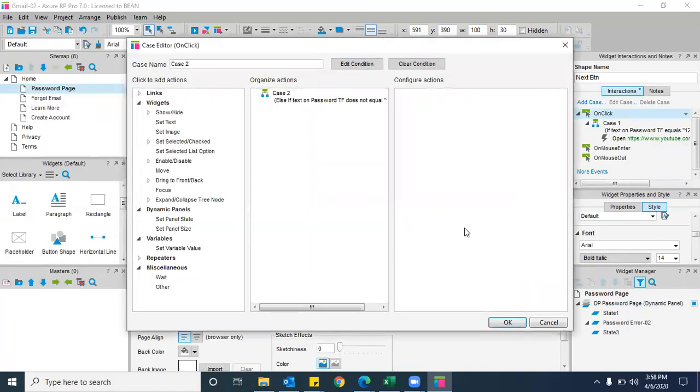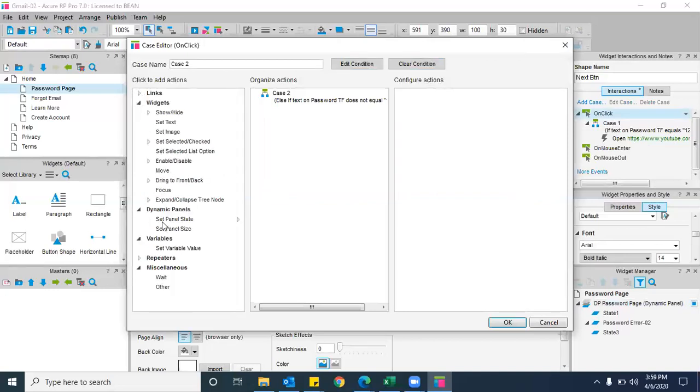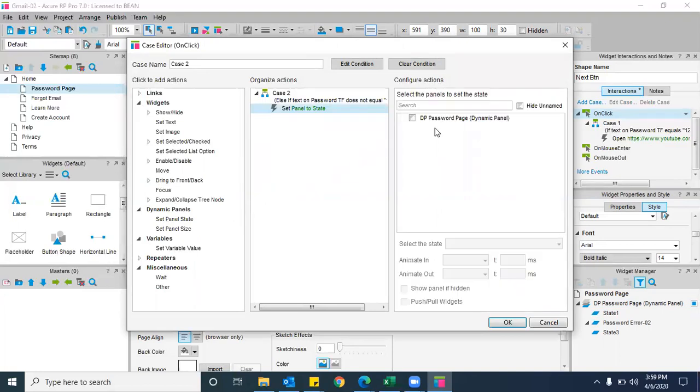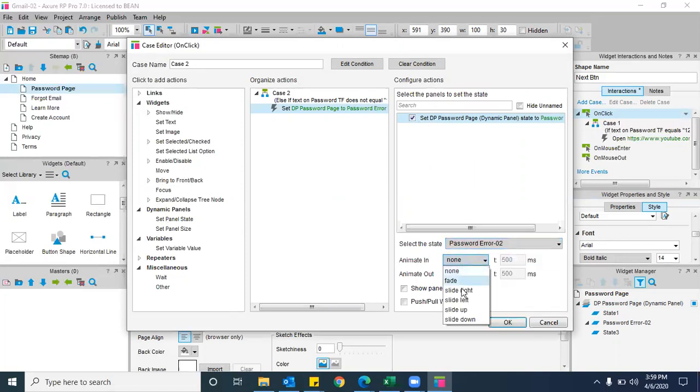Done. Now again, I should not go for links, right? 1 2 3 4 5 or 1 2 3. Just one. You set panel state. Now see, only the DP password page is available. DP home is not available because home is on a different page. Then set password. To which one do you need to redirect now? State 2, password state, error field. Here I'm applying some slide right and slide left, for example, to make a little difference.